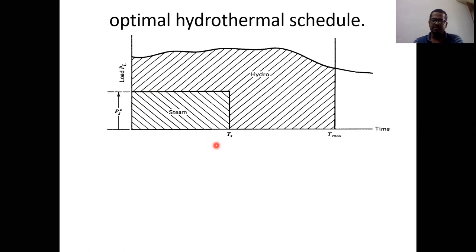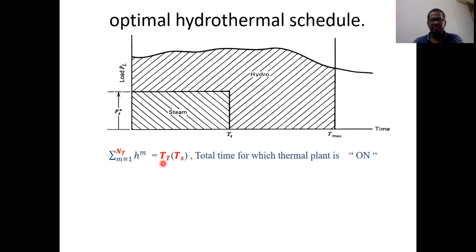In order to find this, we need to consider some parameters. Let's see those, and how we can write the total time TT or TS. Considering sigma m equals 1 to nt, hm is nothing but TT, because I already told you that 1 is the lower limit, and nt is the total number of intervals for which the thermal plant is in operating condition. For example, if you assume nt equals 10 intervals, from 0 to Ts we have 10 intervals.